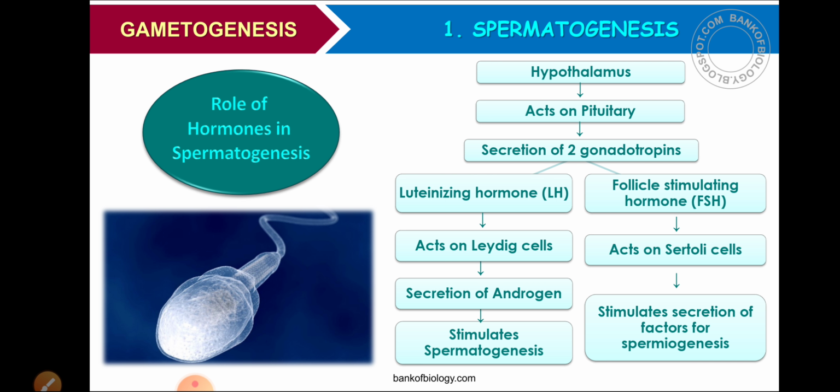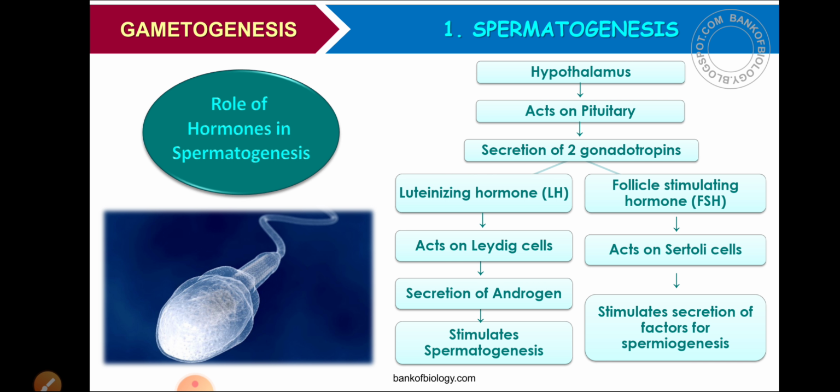Okay, then what happens to follicle stimulating hormone? Follicle stimulating hormone will act on Sertoli cells. What is the function of Sertoli cells? Sertoli cells will give nourishment to the sperm. So it acts on Sertoli cells, and it stimulates the secretion of factors for spermiogenesis. So this is the role of hormones in spermatogenesis.